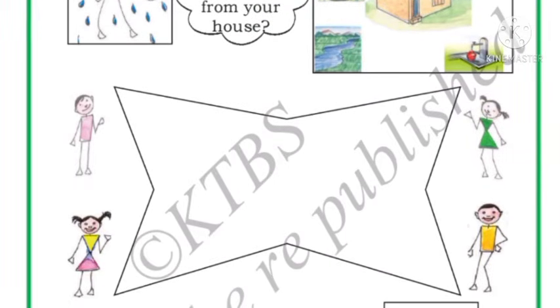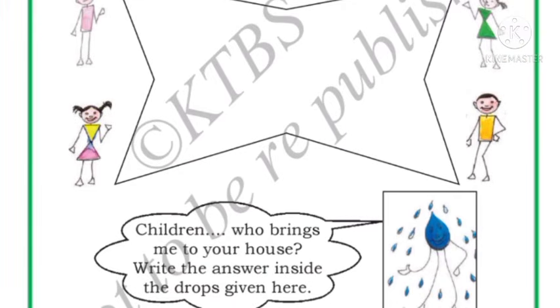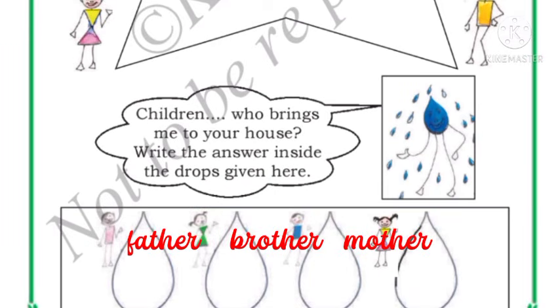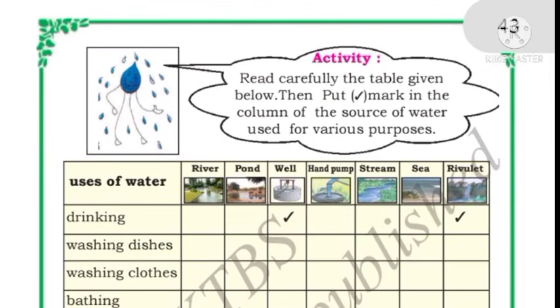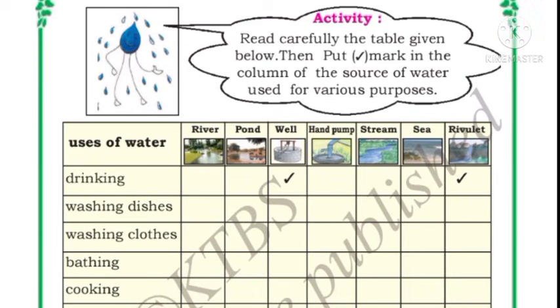Okay. Now children, who brings me to your home? Write the answer inside. Who will bring water to your home? So your father, your brother, your mother, whoever will bring, you have to write here. Okay. One activity is there. Read carefully the table given below. Then put a right mark in the column of sources of water used for various purposes.